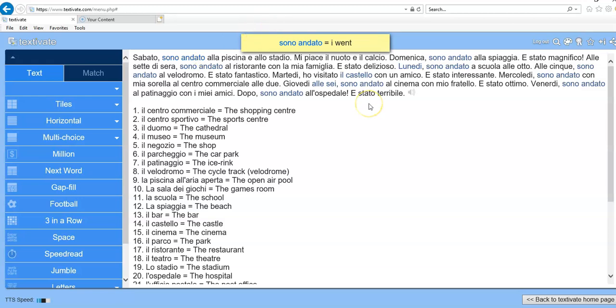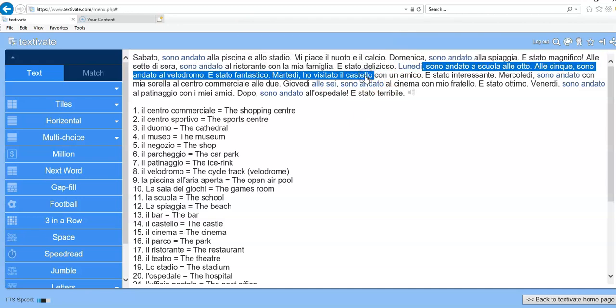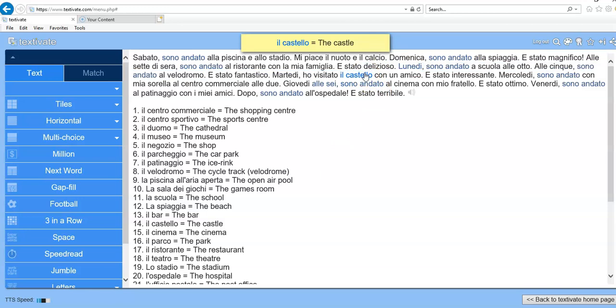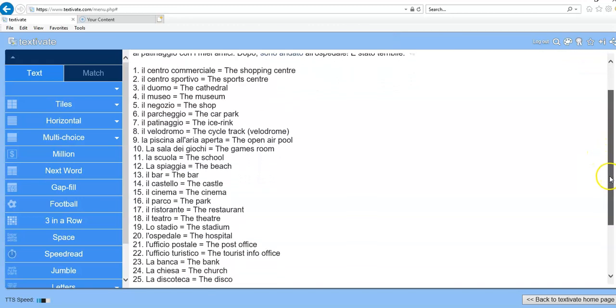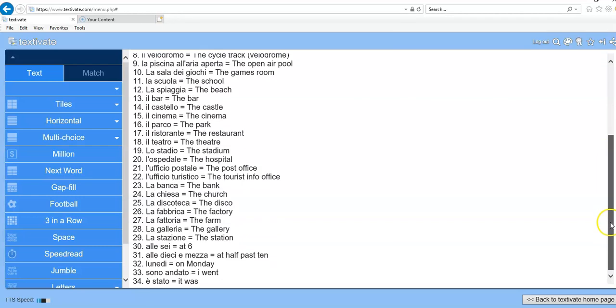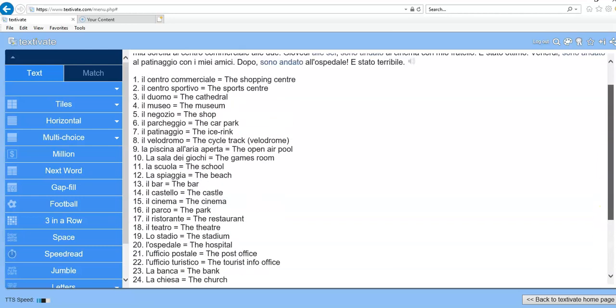If we move on to a different piece of vocab, for example, that one there, lunedì, meaning on Monday. We skip down, il castello is another one where it shows what the meaning is. Once you've read it all the way through, underneath is a list of vocab which we have recently practiced. All of these pieces of vocab are things that you should be becoming more and more familiar with.